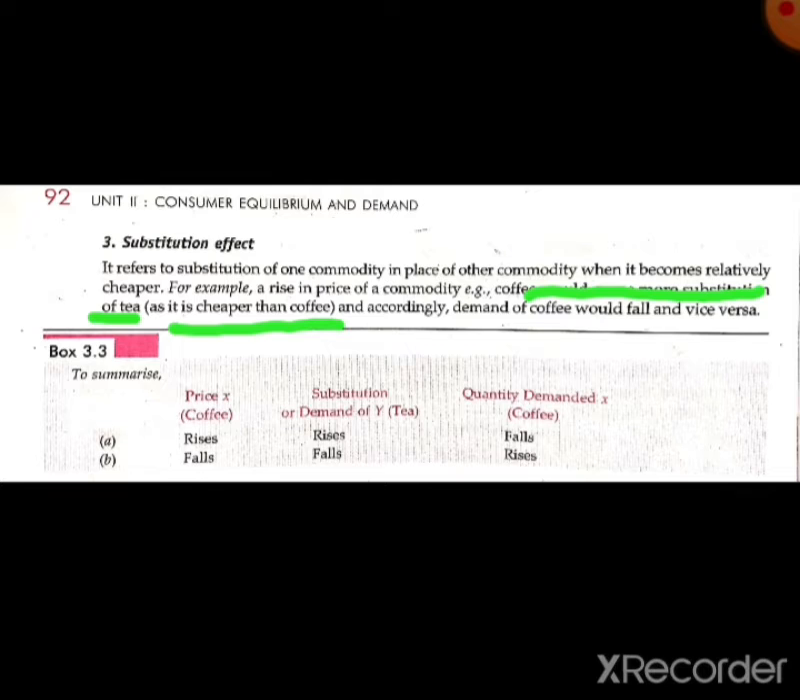When the price of any commodity increases, we will substitute it with another commodity whose price is cheaper. Accordingly, demand of coffee would also fall and vice versa. When the price of any commodity rises, the demand for the substitute commodity rises, because we substitute coffee in place of another commodity. So it is called the substitution effect.